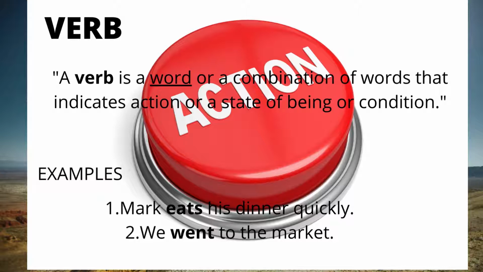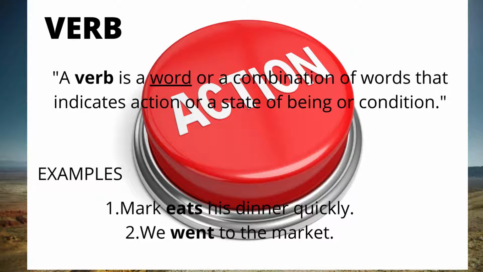Now, what is a verb? According to our previous understanding, we know that a verb is simply an action performed by a subject. Now let's move toward the formal definition. A verb is a word or a combination of words that indicates action or a state of being or condition. For example, Mark eats his dinner quickly. In this sentence, eats is a verb because it is an action performed by Mark, who is the subject.